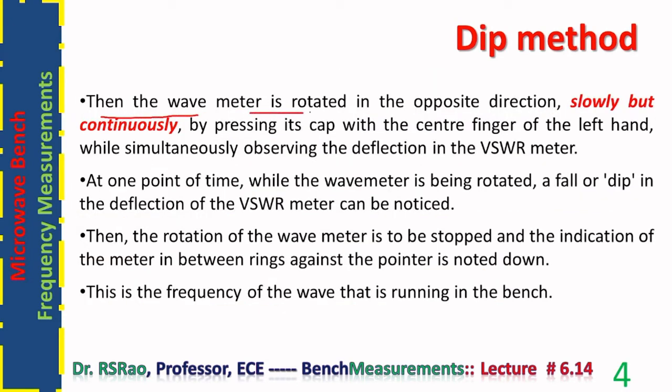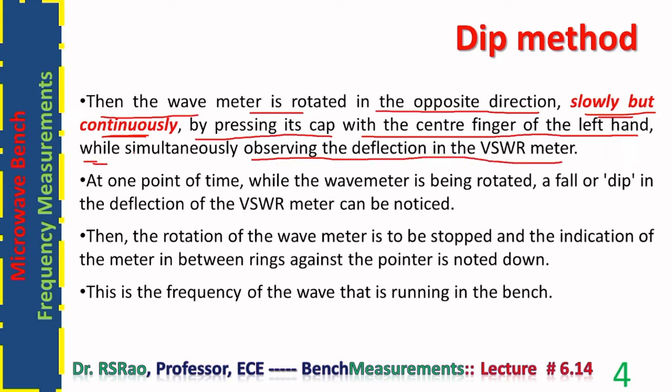Then the wave meter is rotated in the opposite direction slowly but continuously by pressing its cap with the center finger of the left hand, while observing the deflection in the VSWR meter simultaneously. Rotation of the meter and observation of the deflection in the VSWR meter must both be done simultaneously. One is done with the finger, another is done with the eyes.